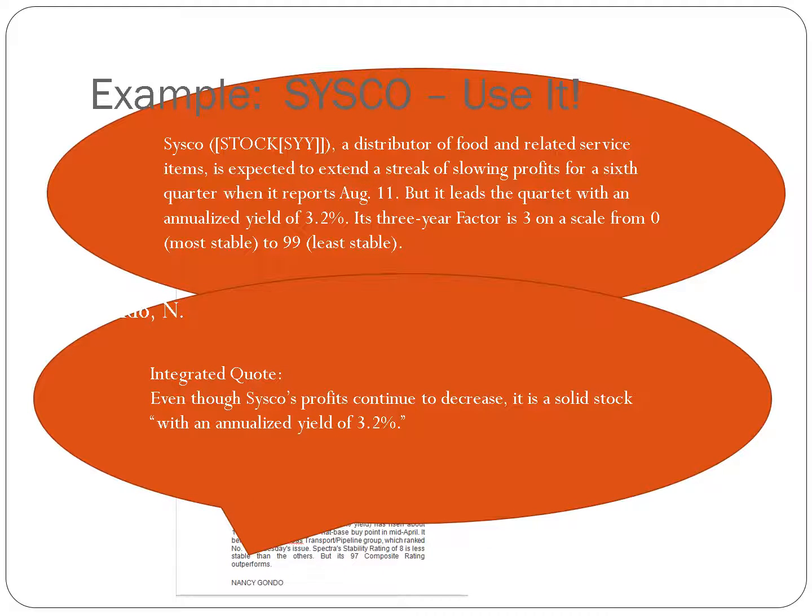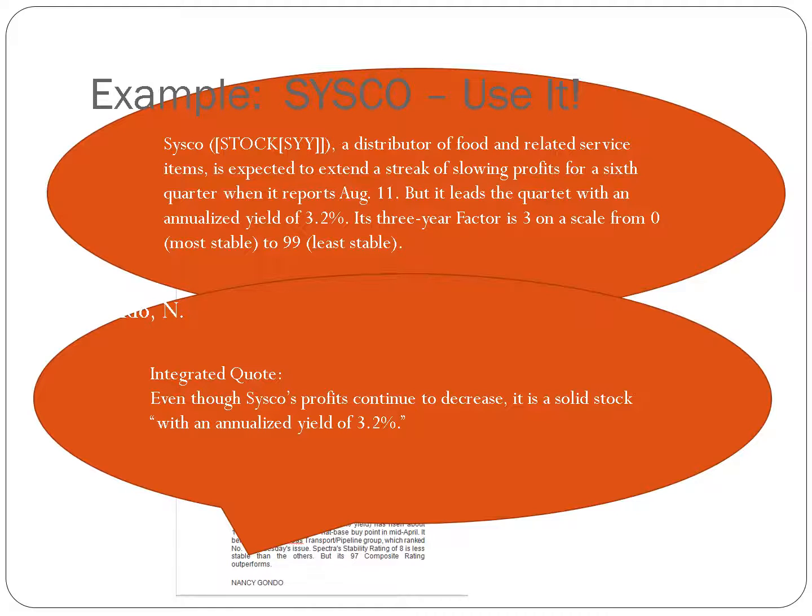I wrote, even though Cisco's profits continue to decrease, that's the slowing profit part, it is a solid stock, that's the last sentence, quote, "with an annualized yield of 3.2%." Now, I do that so that my reader knows it's not just my opinion. This is actually what it said in the article, that there is a yield of 3.2%.